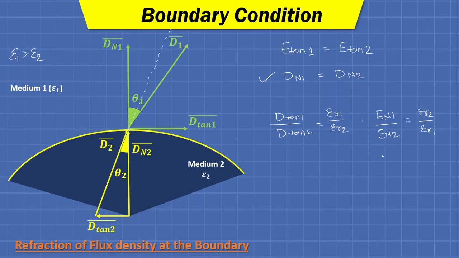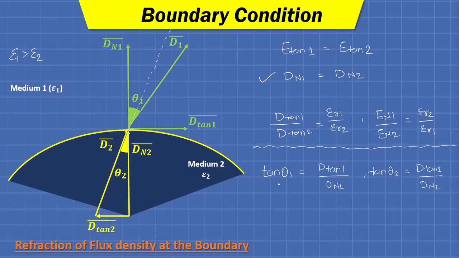Okay. Now if we take a ratio, we can define tan theta 1 as the ratio of the opposite side, which is nothing but D tan 1, divided by the neighboring side, which is D n1. Similarly, tan theta 2 can be defined as the opposite side, which is D tan 2, divided by the neighboring side, which is D n2.